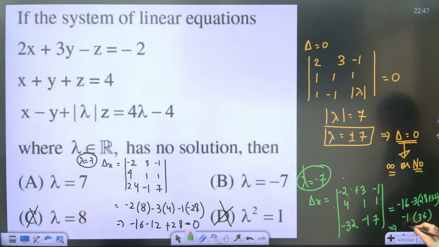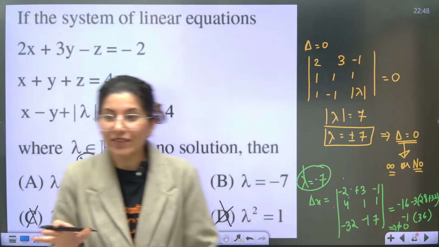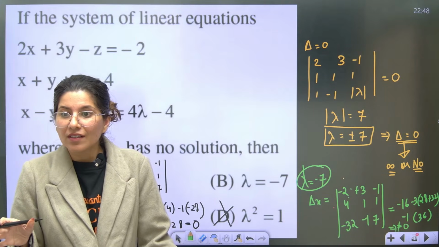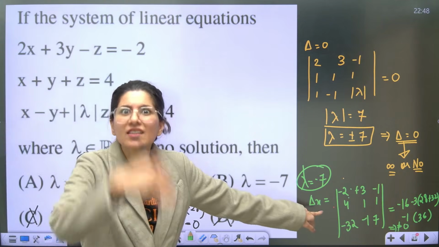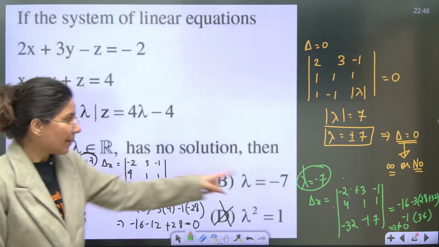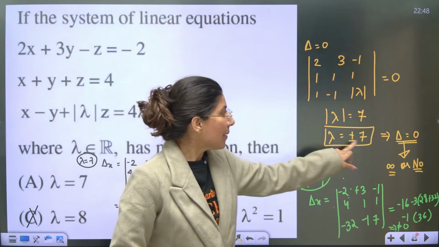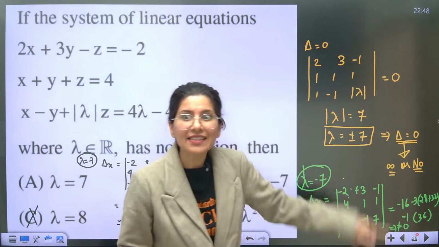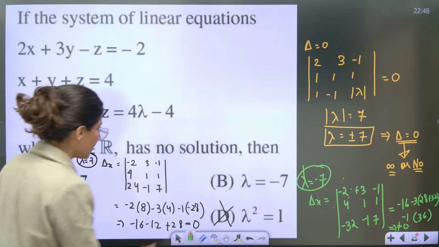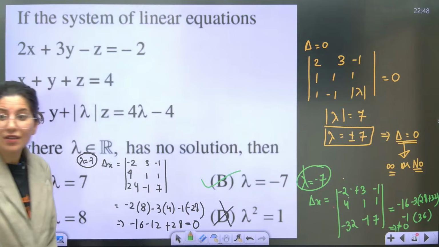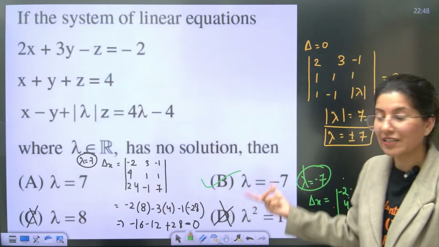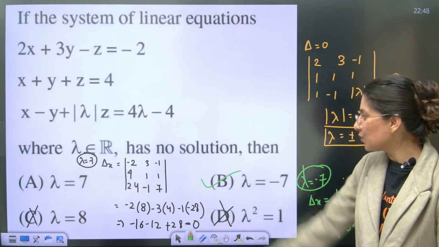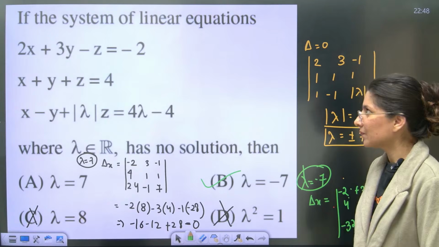So if you solve it, you will realize everything is negative. So that means del x is non-zero, guys. It is not equal to 0. Everything is negative. Nobody will get cancelled out. That means for lambda equals to -7, my del x is non-zero. For lambda -7, delta is 0 and del x is non-zero. No solution, guys. Option B. You have to be a little bit smart when they can confuse you. Obviously, you can do the guesswork also. But yes, that's how you do it.